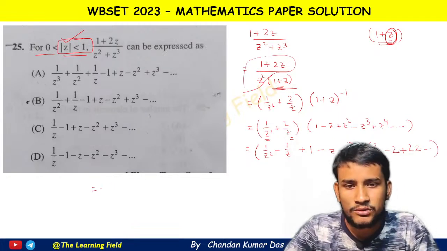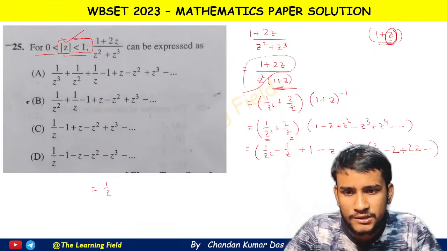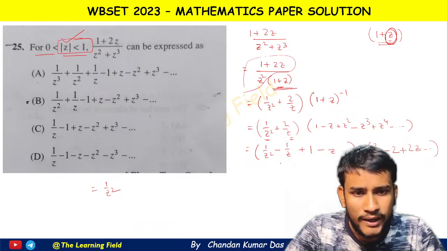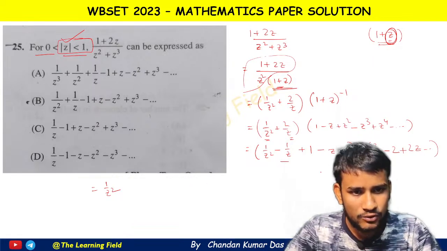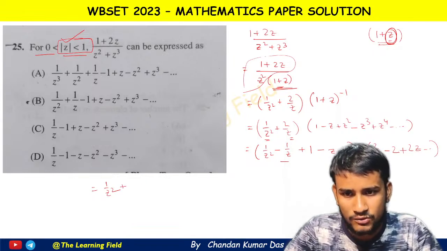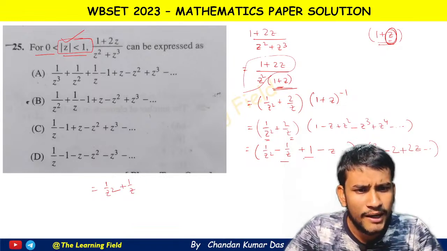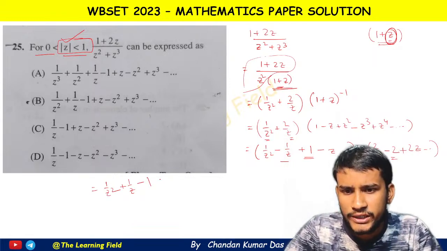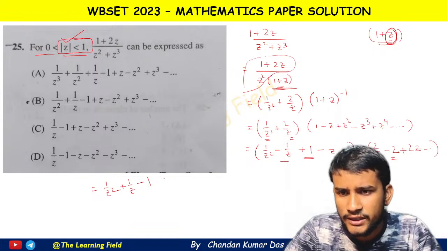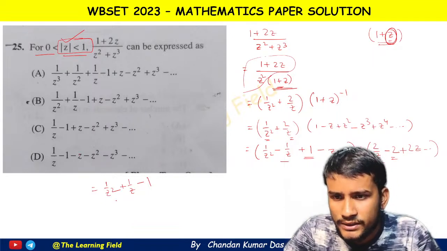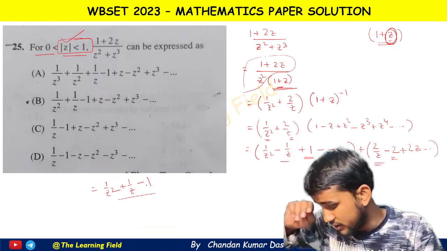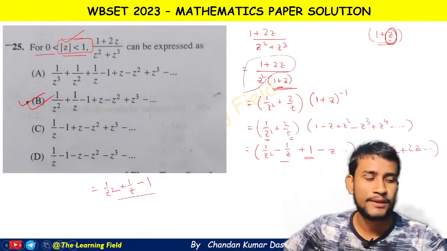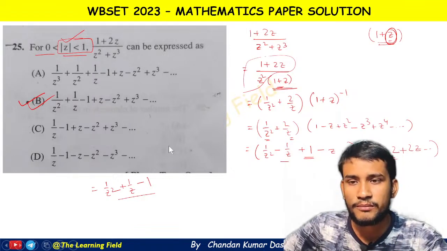So this is equal to 1/z^2, then -1/z plus 2/z, which gives +1/z, and then +1 - 2, which is -1. If we check the first three terms, we get 1/z^2 + 1/z - 1. So I think option B is the correct answer for this problem, question number 25.